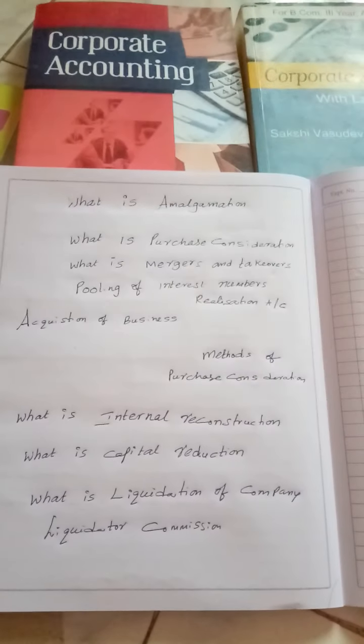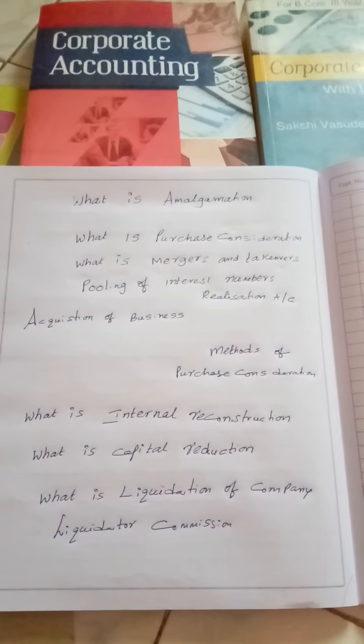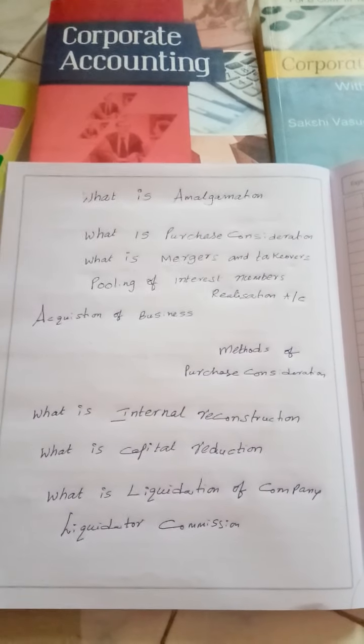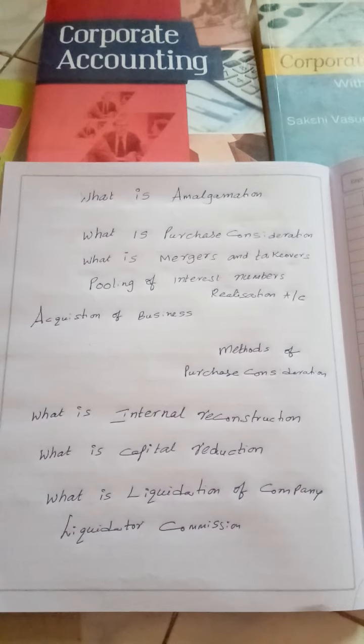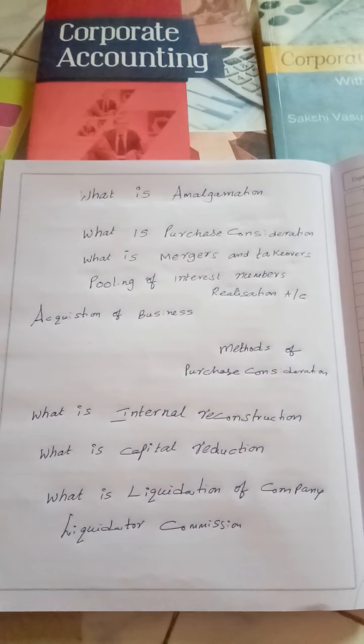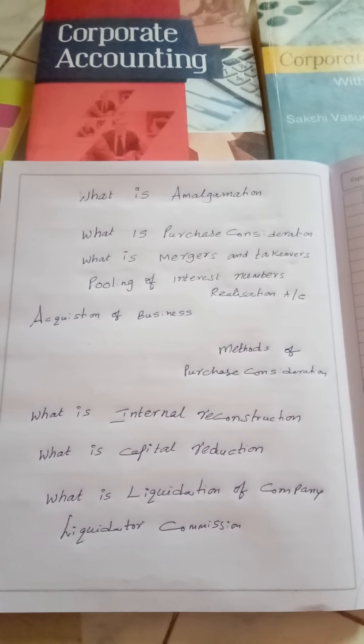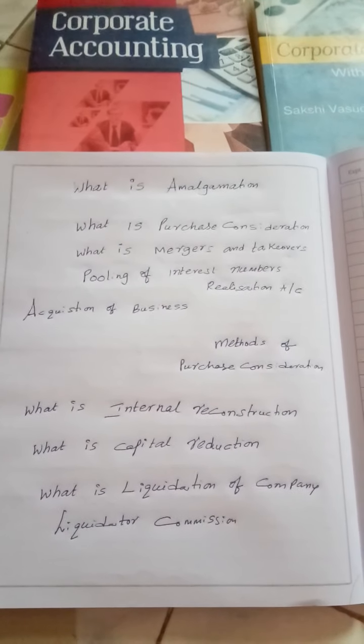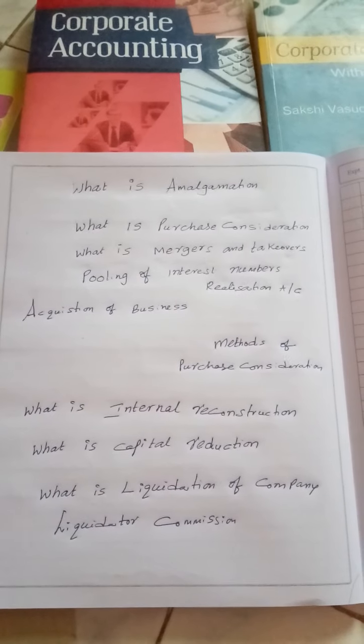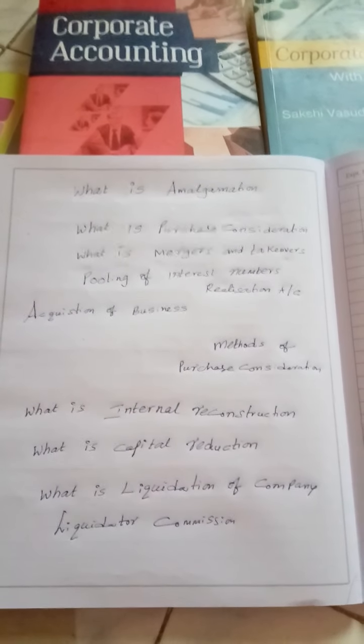Then, my dear students, in liquidation one more important topic is: what are preferential creditors under list C. Preferential creditors means any amount due to the workers of the company not exceeding 1000 rupees or 4 months salary, and any wages payable to them, then amount due to the government and amount due to the local bodies, and liquidator commission and liquidation expenses. These are all said to be preferential payments or preferential creditors.